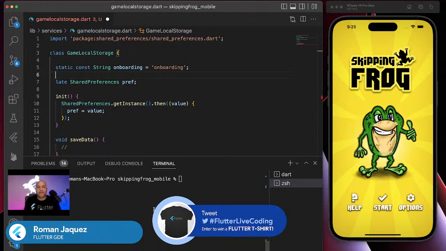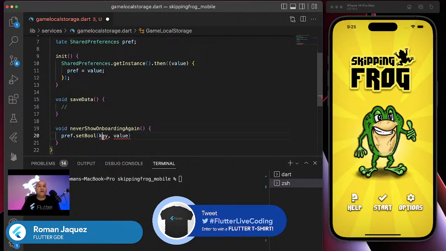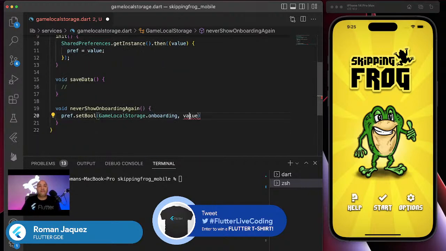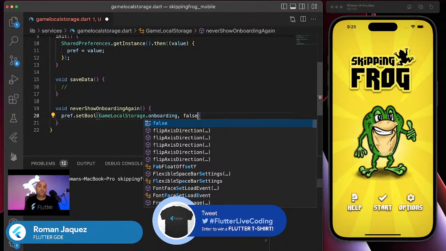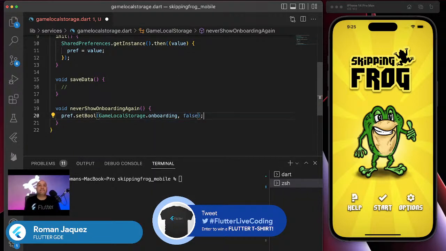Because I want to provide a type to my values and to the key, so I don't mistype them. In this particular case, I'm going to say game local storage dot onboarding. So I'm saying store a value in the preferences with the key onboarding, and the value in this case will be false. Every time I say never show onboarding again, it is going to be saved as a Boolean flag with the value false. We're going to debug later and you're going to see it.